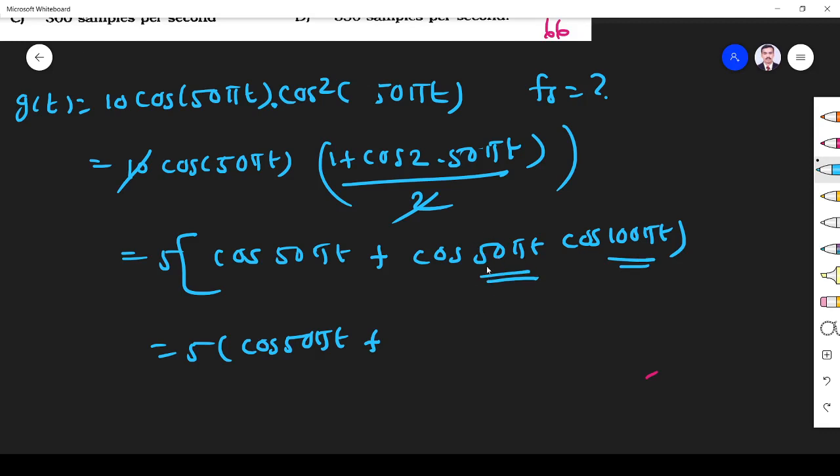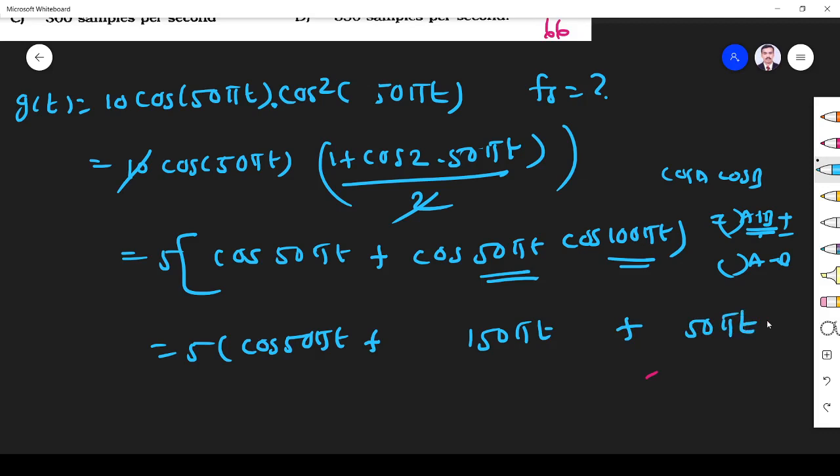This is one factor, A plus B, this is another factor, A minus B. But I am bothering about the frequency only, so I directly add these two. So 150 pi t, this is one signal. Another signal, 100 minus 50, 50 pi t. This is the only thing.